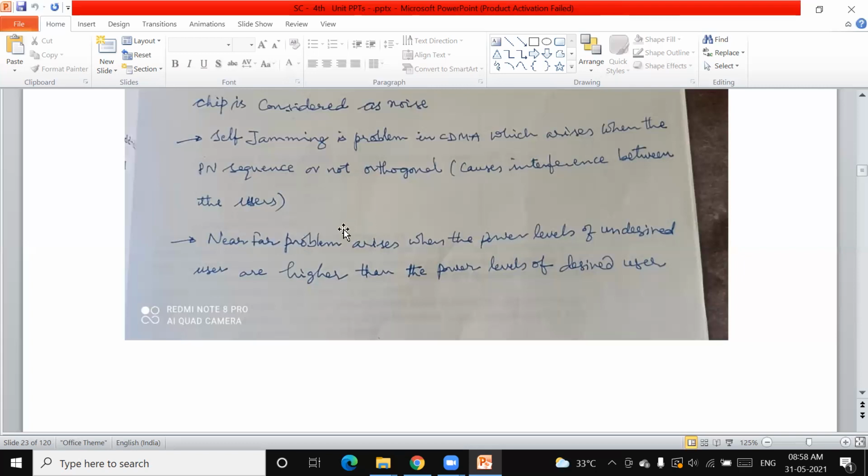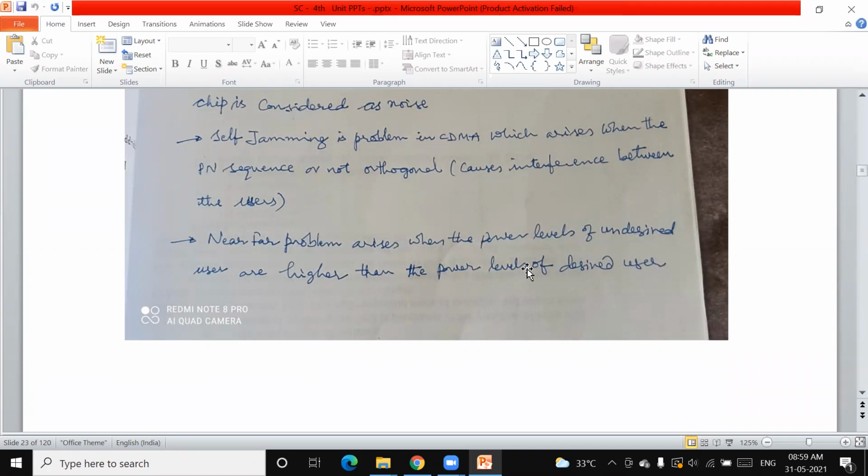So there is a problem here, because the distantly placed user is not going to receive much power from this base station, as it is much farther than user one. So the power variations are going to be large here. We intend to reach user two but it is not able to receive, and user one receives the signal because of the power levels.